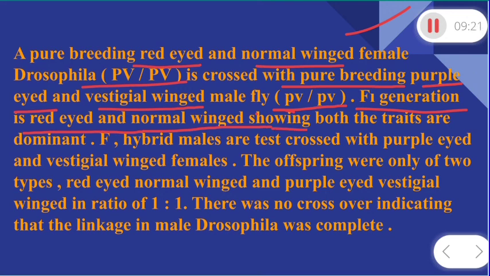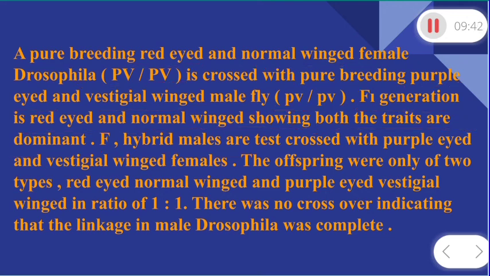What does it mean? According to the law of dominance, the dominant one represents its character in the F1 generation. So in the F1 generation, normal wing with red eyes is represented. Both traits are dominant. But the F1 hybrid male, dear students, point this out, this is a very important point. The F1 hybrid male, I am circling it, is test crossed with a purple-eyed and vestigial wing female. So the F1 hybrid male is crossing with the female recessive parent.